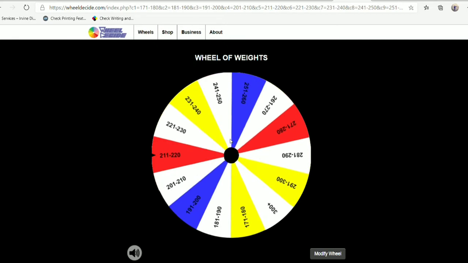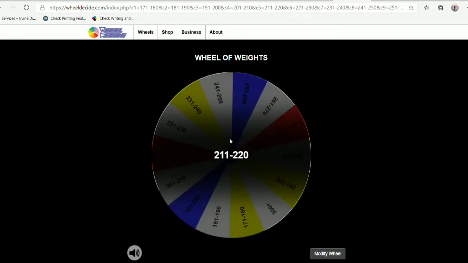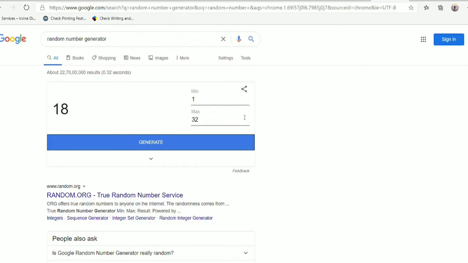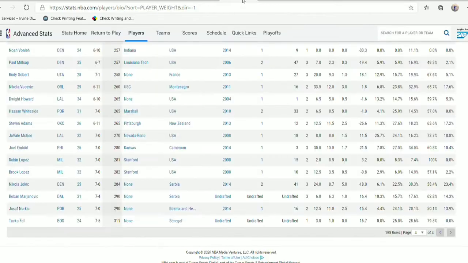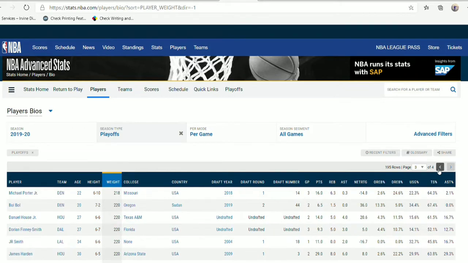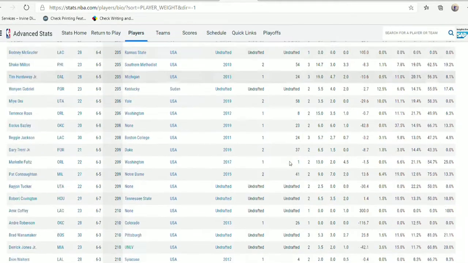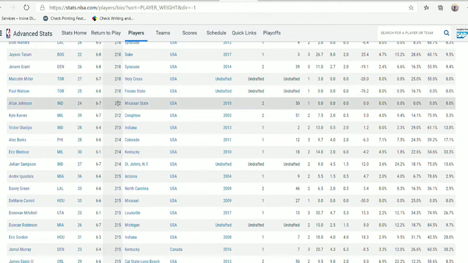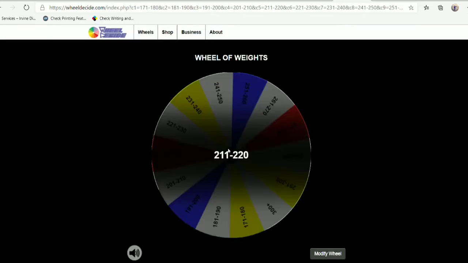As we get 220 pounds, let's see how many players are there. As I've calculated, there are 38 players currently. So let's see what number we get. As we get the number 7, let's count who is that player. Number 7 in this category. As we will get 1, 2, 3, 4, 5, 6, and 7. So we get Andre Iguodala here with the first spin of the video.